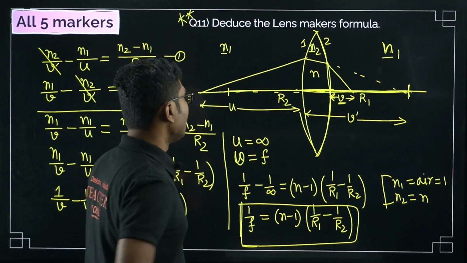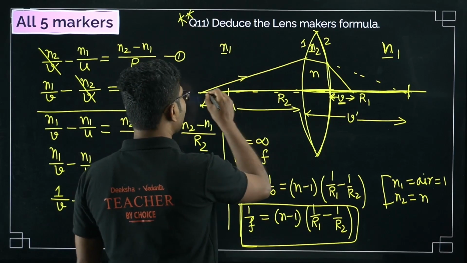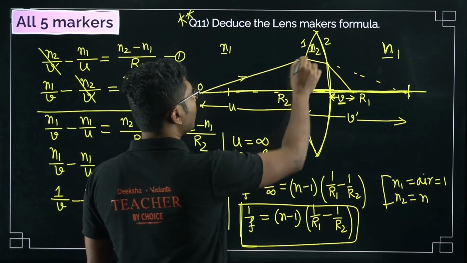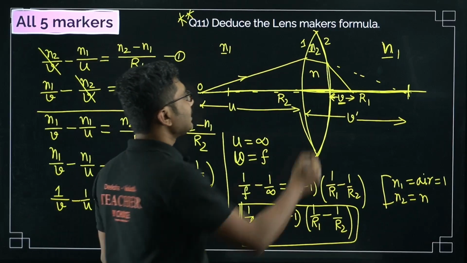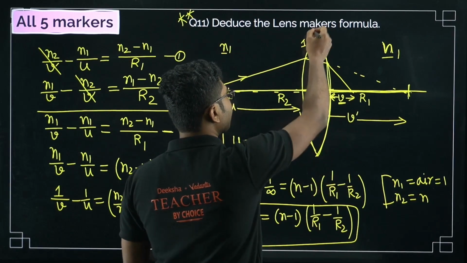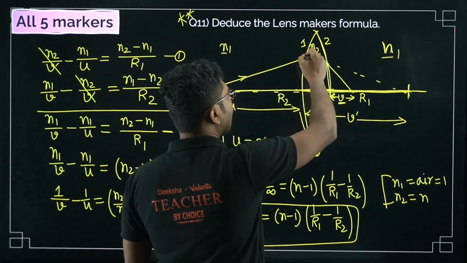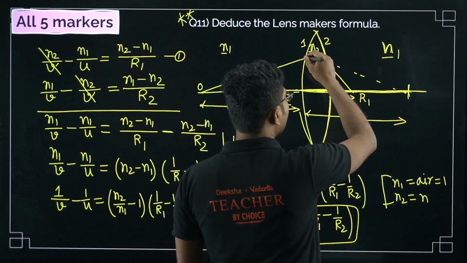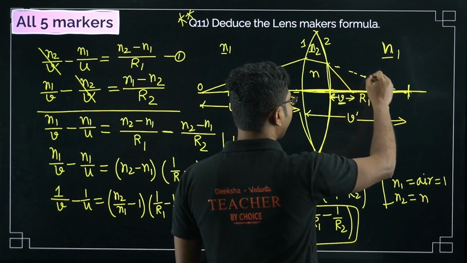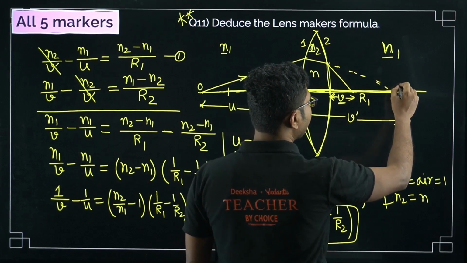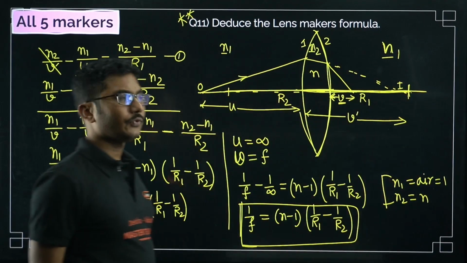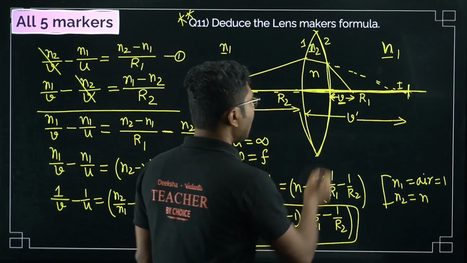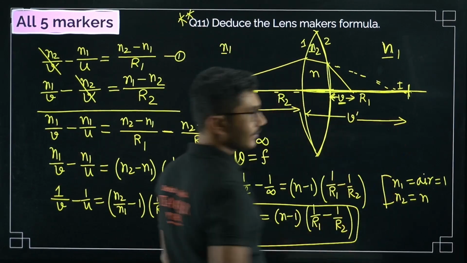Now when the light ray travels, suppose there is an object kept here, the light ray travels from O towards the lens. First it encounters the first surface and then it undergoes some refraction. Once this refraction happens, it tends to move to some point. Say this is the image I. Now for the first surface, this is the object distance and this is the image distance V dash.